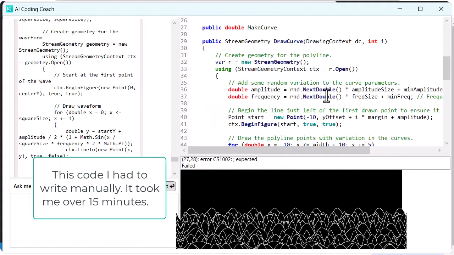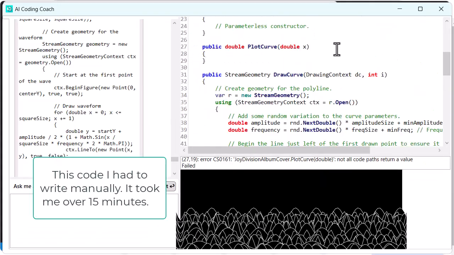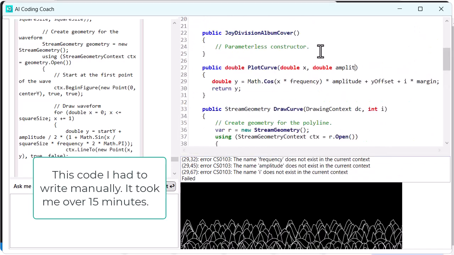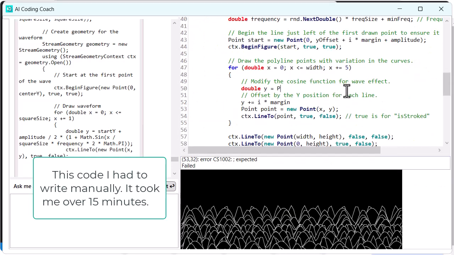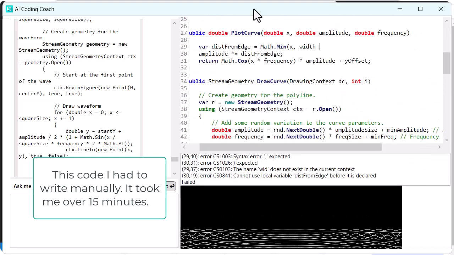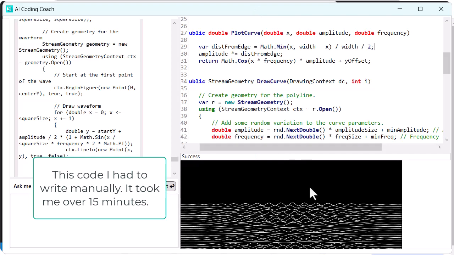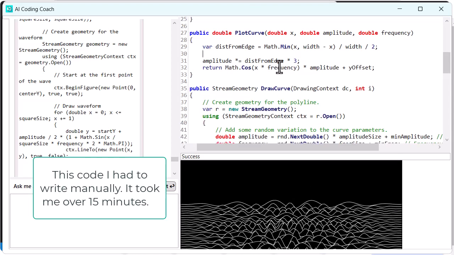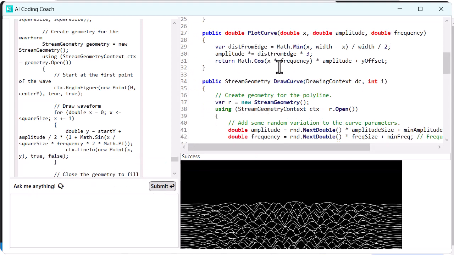Then the final step is to introduce some change into the functions that causes the amplitude to be bigger the closer you are to the middle. And here's my final result.